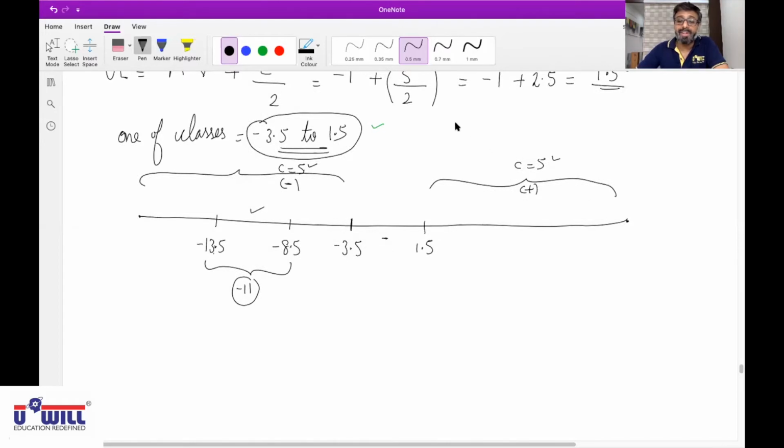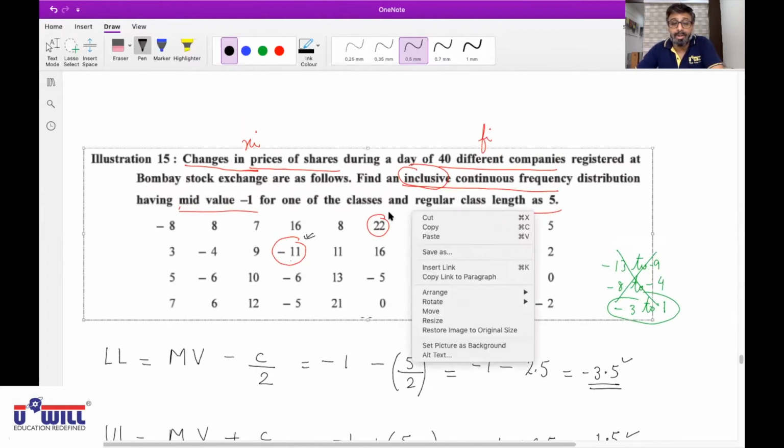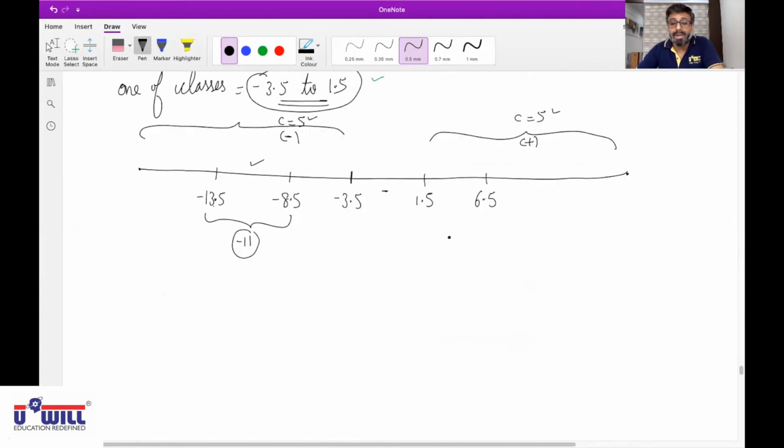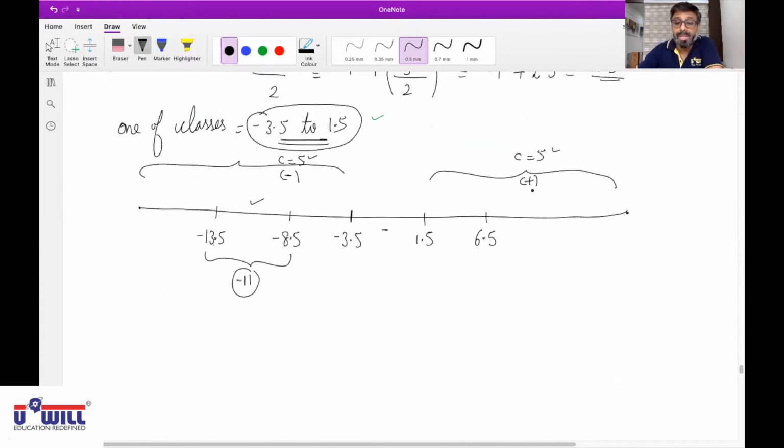Now, how will we get further classes? Be attentive, everyone. Keep on adding 5. 1.5 plus 5, 6.5. What is the highest observation now? 22. Will 22 come between 1.5 and 6.5? No. 6.5 plus 5, 11.5. Will 22 fall between this? No. 11.5 plus 5, 16.5. Will 22 fall between this? No.